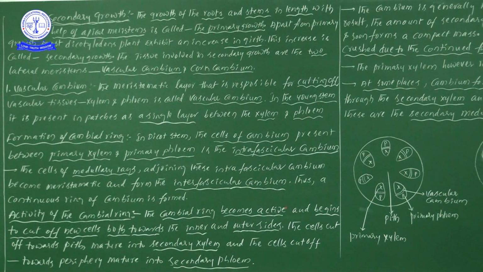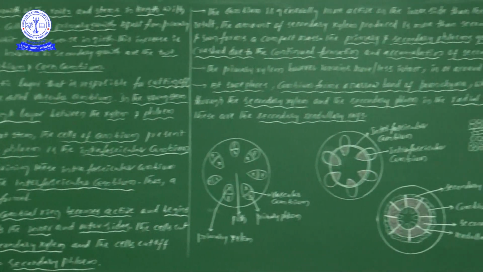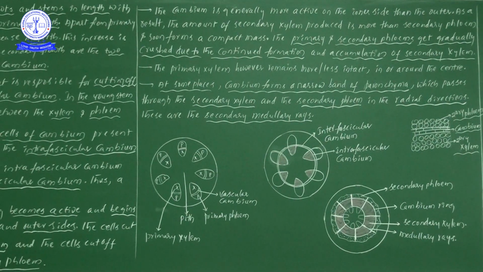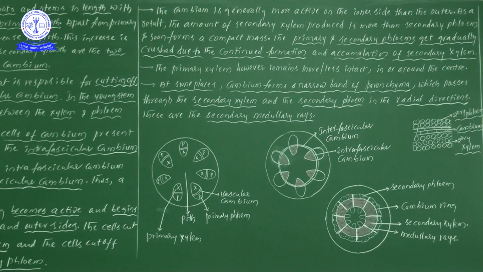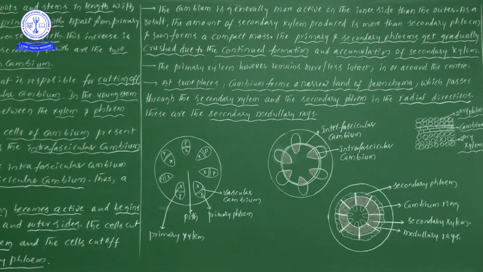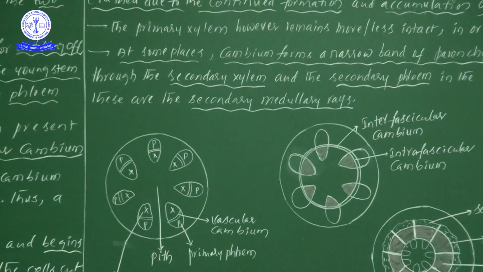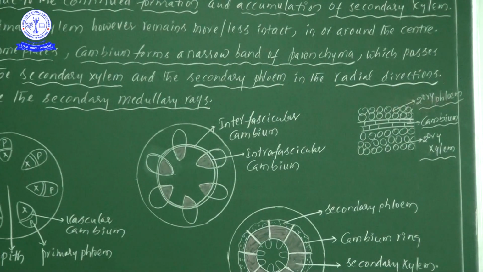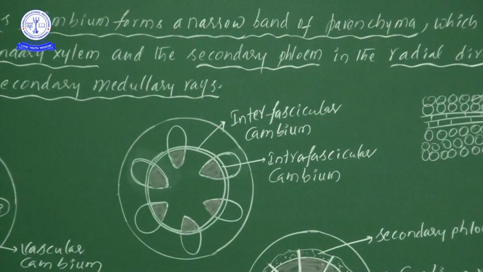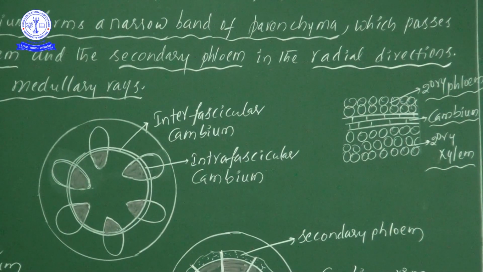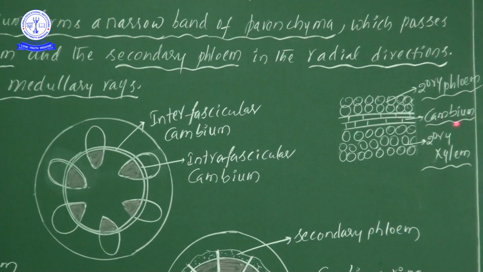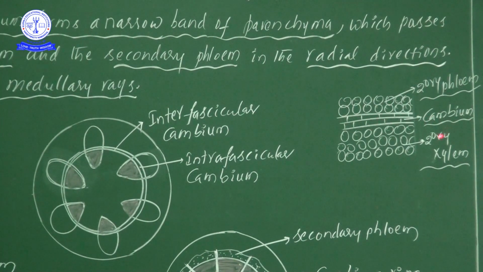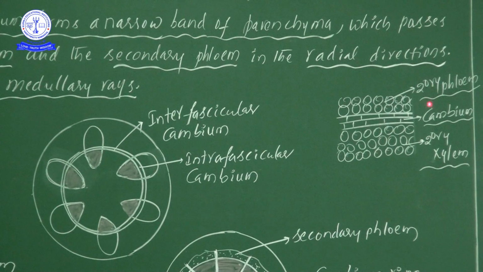Now the cambial ring becomes active. Here one more diagram I will show you. So let me move forward that side. Once you see this particular diagram, here I have drawn one rough diagram. This middle, the particular cells I have taken as the cambial cells or the cambial ring, and on the upper side, we have written secondary phloem, and below we have written secondary xylem.